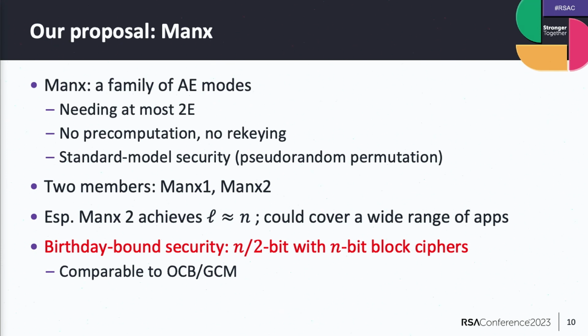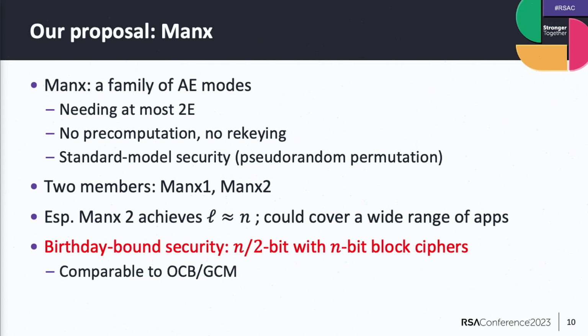There are 2 members, Manx 1 and Manx 2, and especially Manx 2 is, I think, interesting because it allows encrypting almost n bits, where n denotes the block size of the underlying block cipher. So it's also small, but not extremely small. I hope it could cover a wide range of applications in real life.